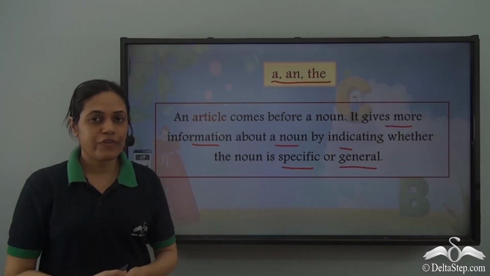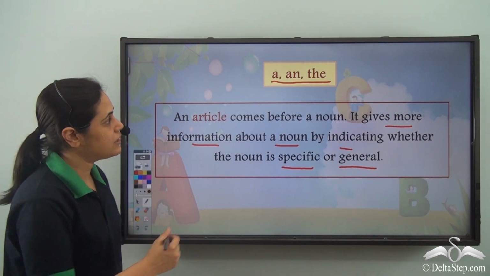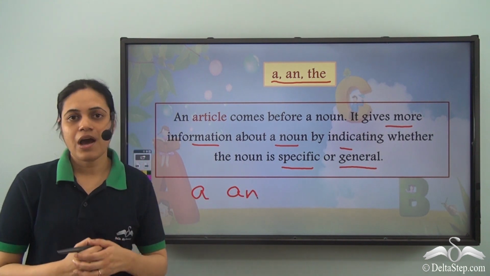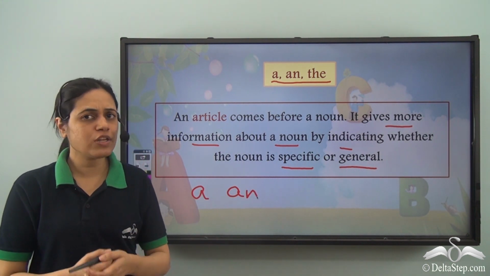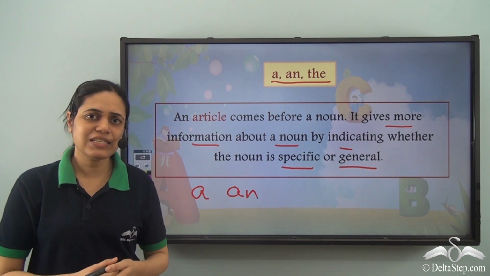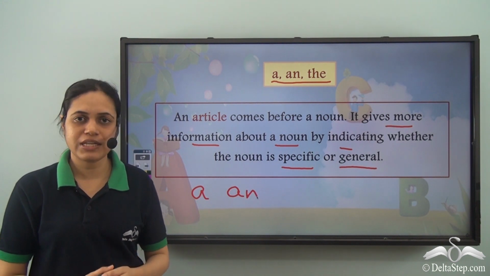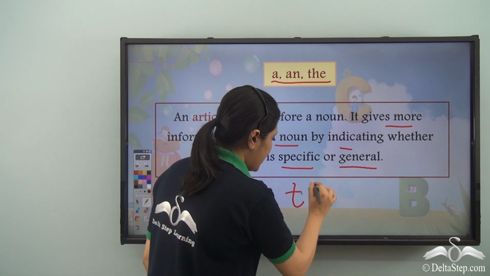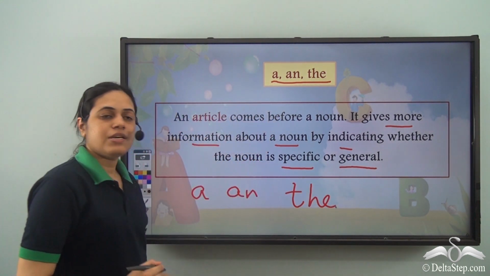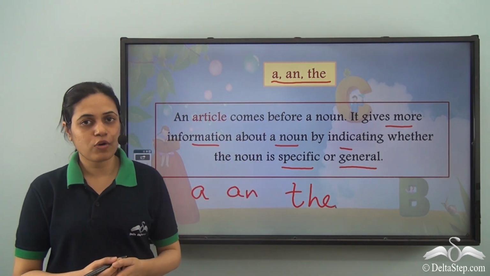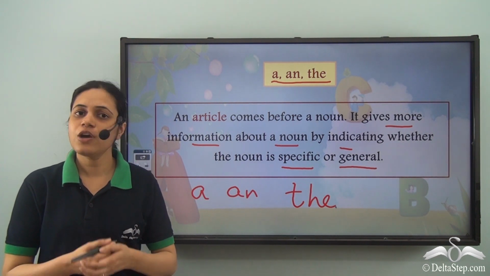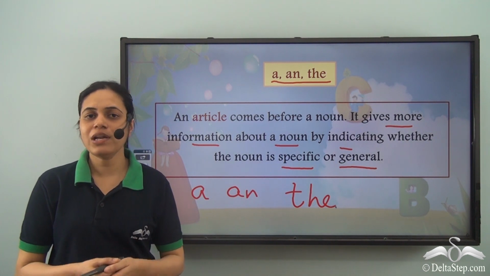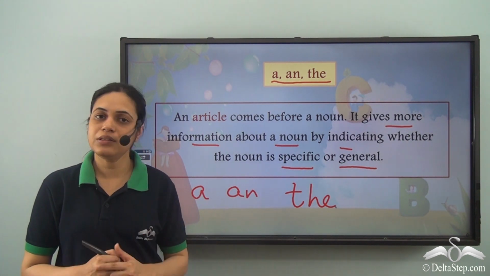We also know that the articles a and an are used for non-specific nouns. That is, when we are not talking about anything in specific or particular. Whereas the article the is used when we are talking about something in specific or particular. Now let us see where all we can use the article the.